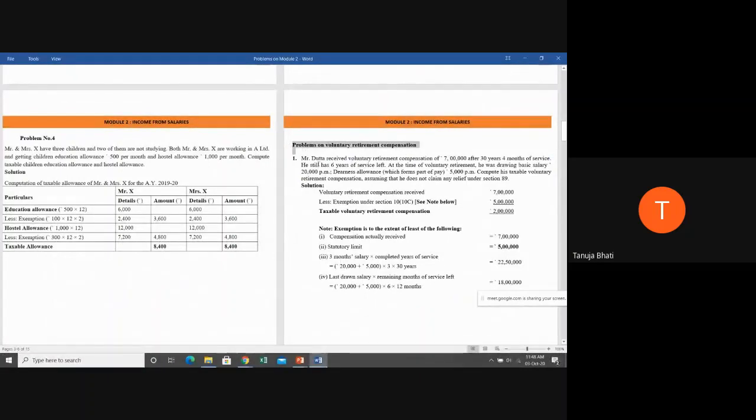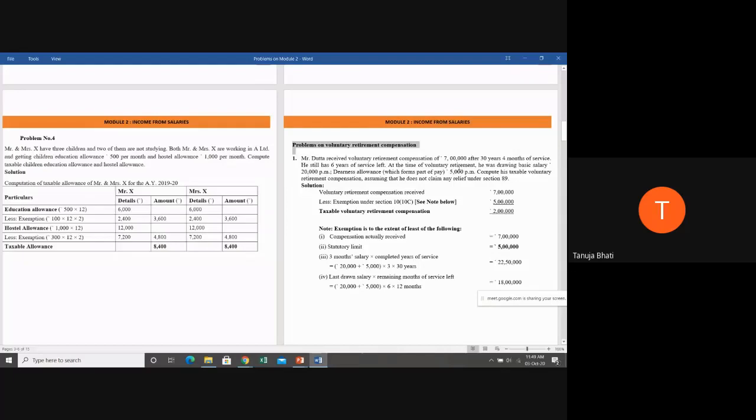So what is this? Mr. Datta received voluntary retirement compensation of rupees 7 lakhs after 30 years, 4 months of service. So after serving for 30 years, he is receiving voluntary retirement compensation of 7 lakhs. He still has 6 years of service left. So his remaining period of service is 6 years.